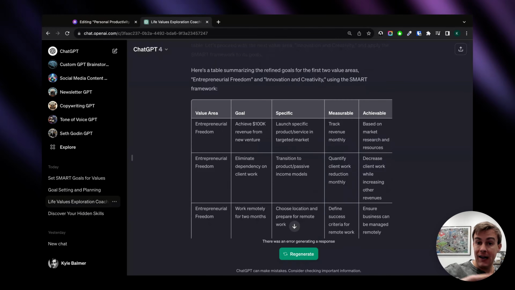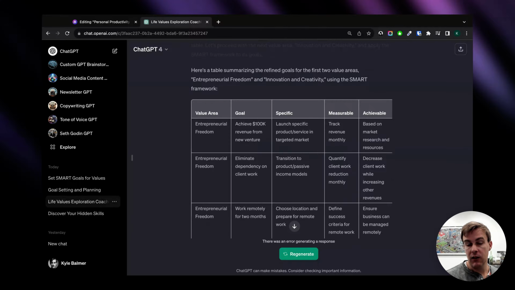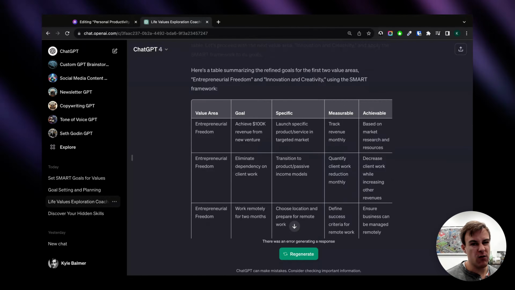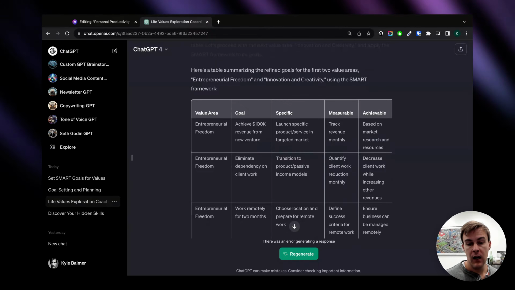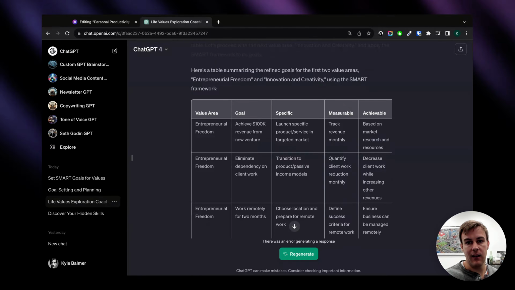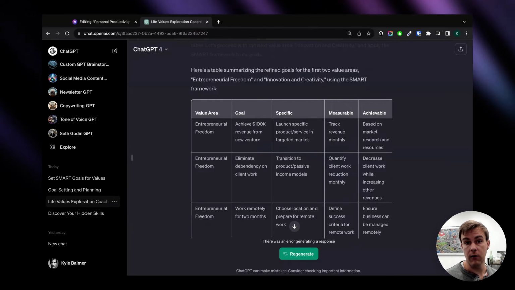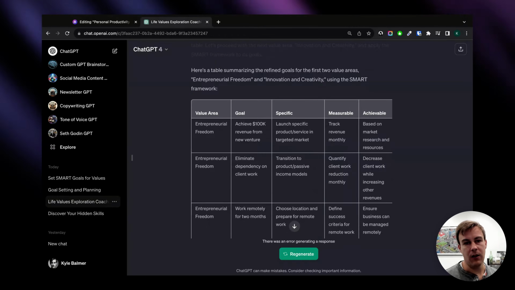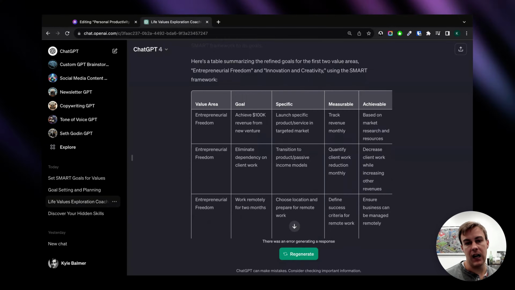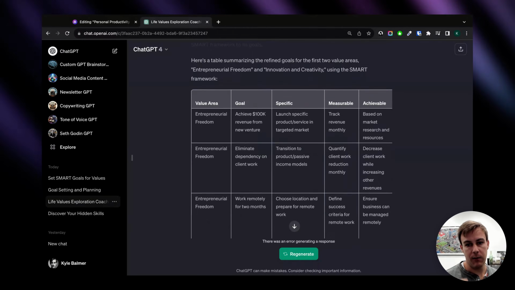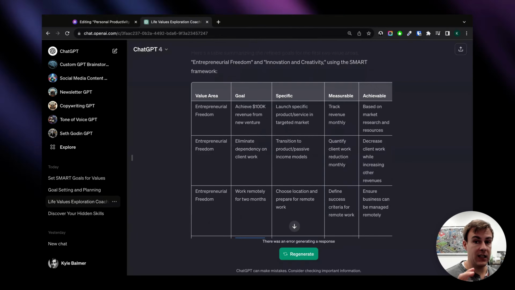You are then going to manually go through this and edit it. I recommend you pull it out into Excel or Google Sheets or Notion or whatever spreadsheet software you work with normally and manually edit it. So you might find some here don't really make any sense. You'd go ahead and cut them out, or you'd amalgamate them with other goals from different areas. We do this in a spreadsheet because it's just a lot easier to edit rather than having to tell ChatGPT line by line what changes to make. So that's the output from this particular lesson.